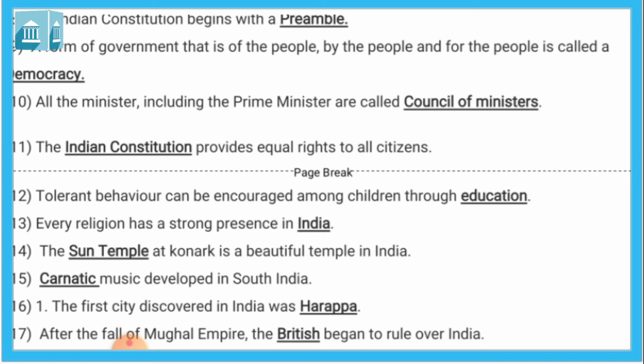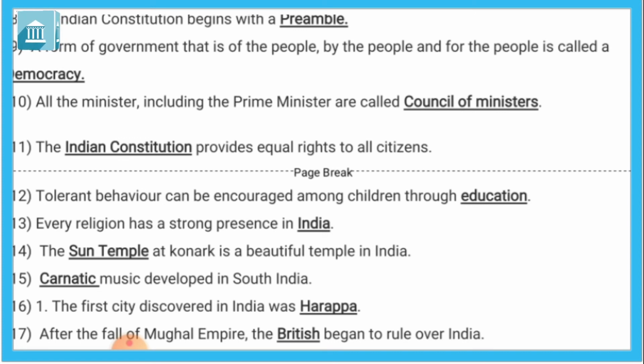Tenth, all the ministers, including the Prime Minister, are called the Council of Ministers. So Council of Ministers is a one type of group. उसमें जो elect होते हैं वो सारे ministers, including Prime Minister, उसमें होते हैं. This is the name of the Council of Ministers.